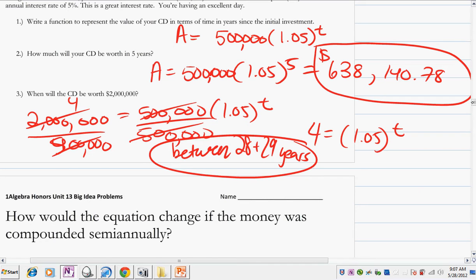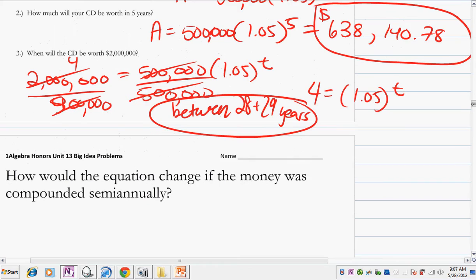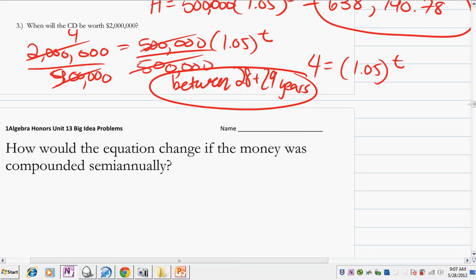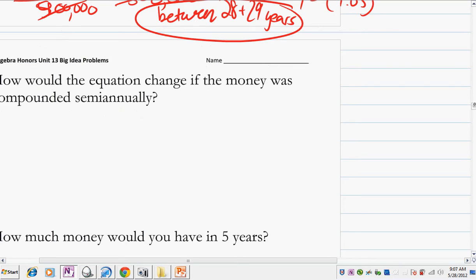So now I'm going to start going through compound interest growth on this. And this is going to be a slightly new formula. And the idea here is, what if it were compounded semi-annually? Now let's talk about what this means. Compounding is this idea of how often they look in the account to make a decision on giving you interest.